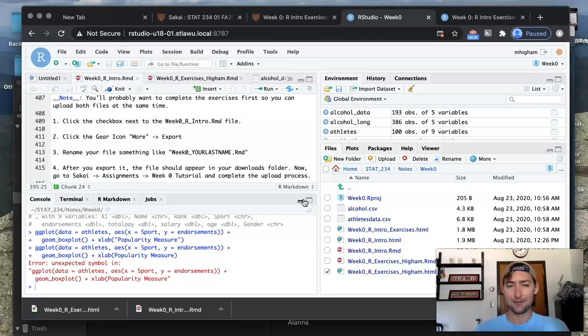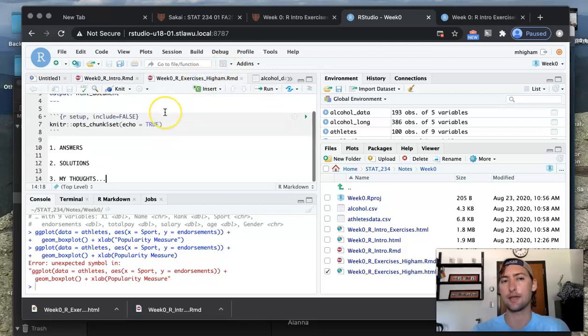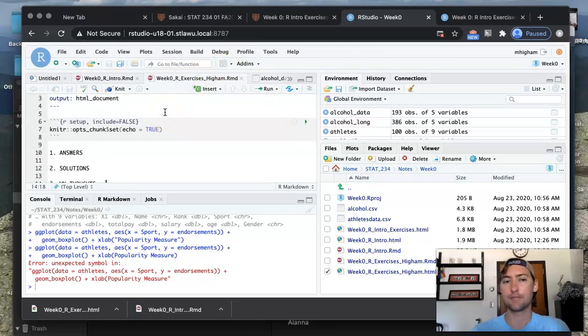That's something you'll do every week. This is like the homework in this class. There won't be book problems or anything. It'll be these tutorial things and then you working on some exercises that you'll turn in as well.